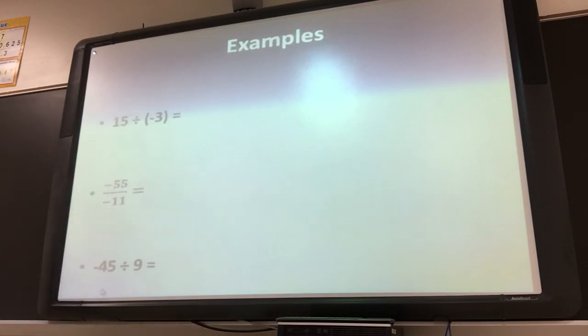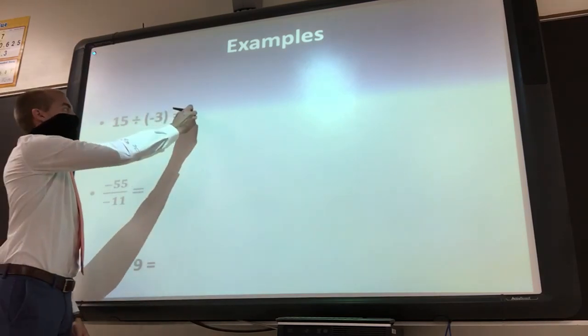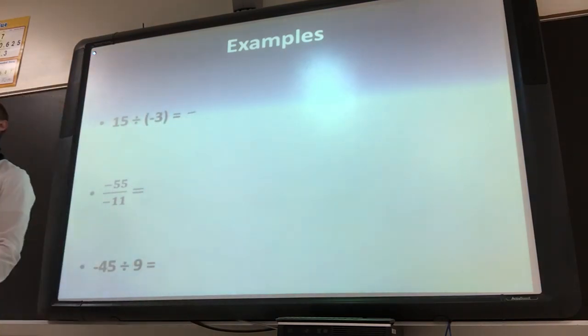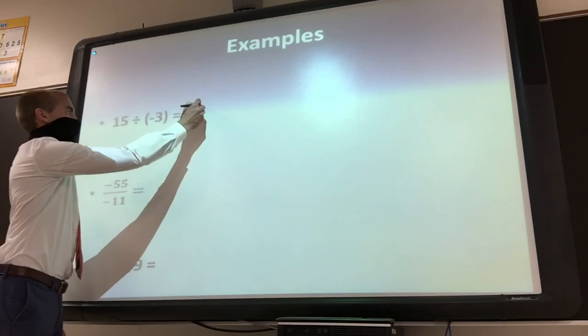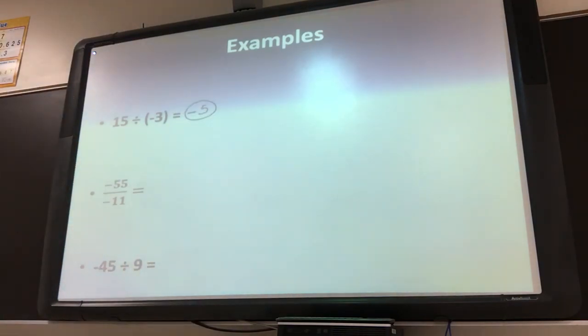All right, so let's look at some examples. We've got 15 divided by negative 3. We've got a positive divided by a negative, so we know our answer is going to be negative. And then 15 divided by 3 would be 5. So we get negative 5 as our answer.